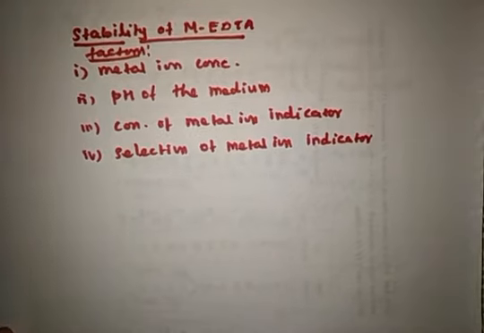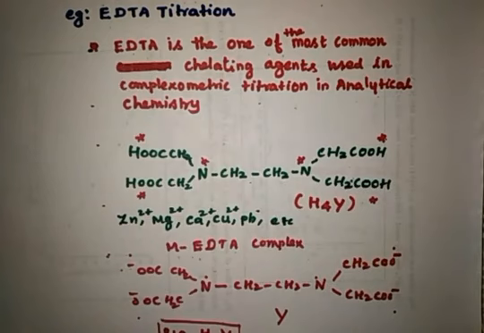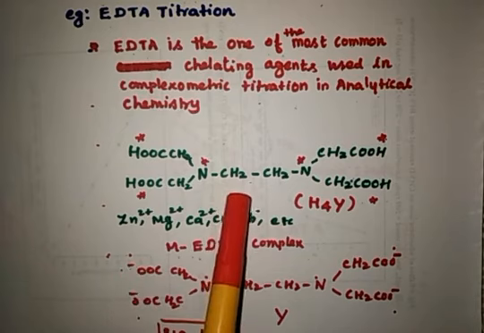And then we discussed the structure of EDTA. I already told that EDTA is the most common chelating agent used in complexometric titration, and this is the structure of EDTA.